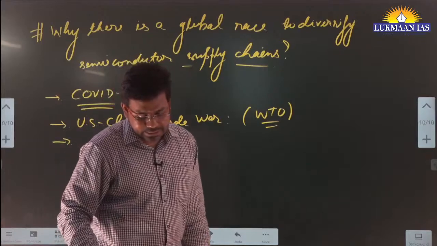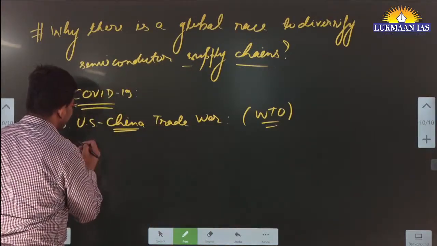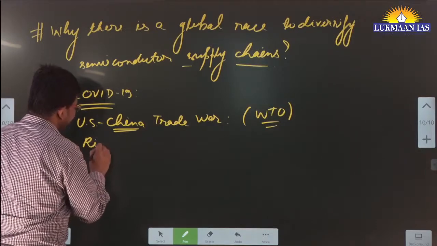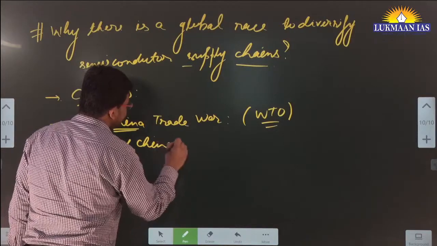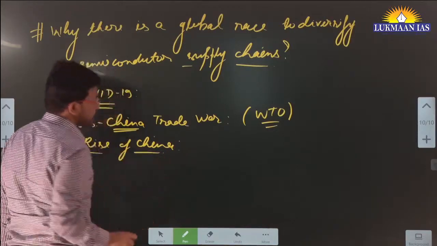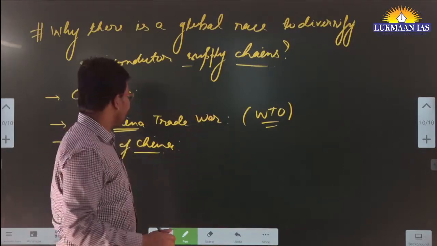And apart from this, the rise of China. We want to address the issue of the rise of China. China is rising because of the many initiatives that it has taken. China is one of the leading countries that does R&D.